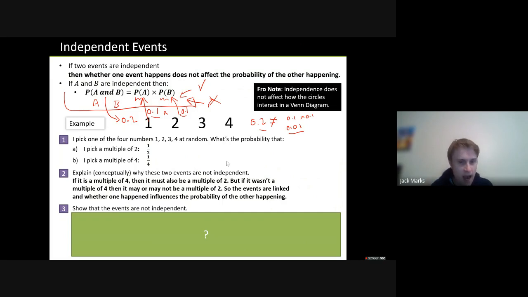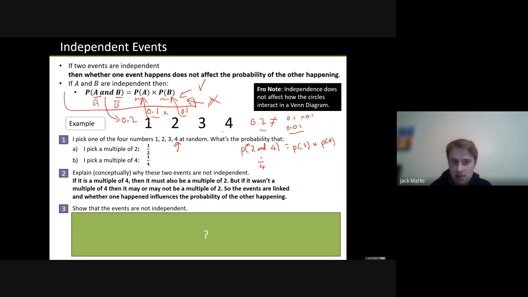Okay? How can we show that they're not independent? Well, this is a good application of this. So what's the probability of getting a multiple of 2 and a multiple of 4 at the same time? Well, that would be 1 out of 4. So let's write that down: a multiple of 2 and 4 is 1 out of 4. If it's independent, this should be equal to the probability of a 2 multiplied by the probability of a 4.